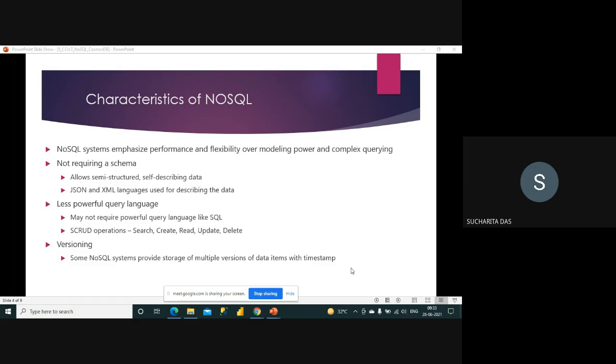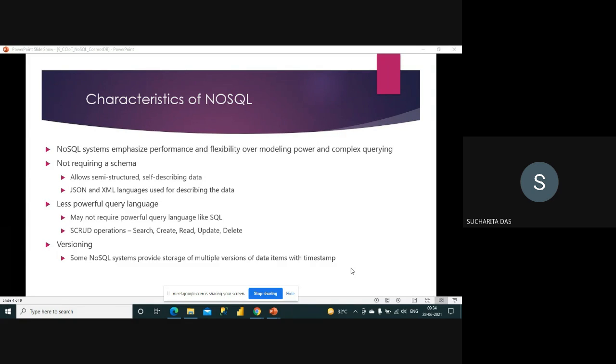Next is versioning. Some NoSQL systems provide storage of multiple versions of data items with timestamps. A lot of the time the data is analyzed to see how its nature is changing. Say your social media posts: it is the same person doing the same type of work, but maybe today you react one way, tomorrow with a different emotion, and after 7 days your behavior may change for some reason.